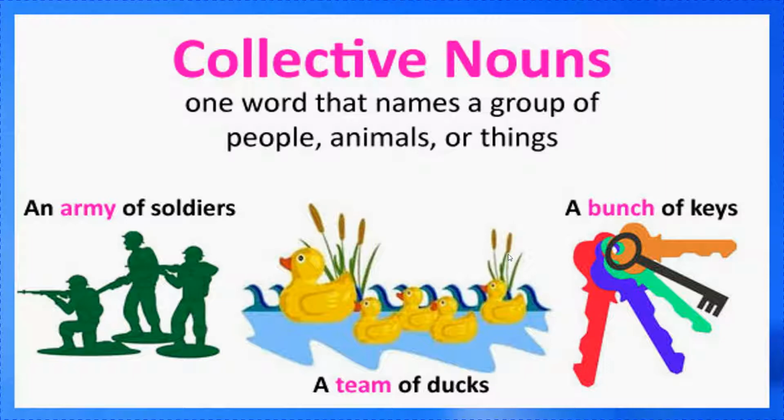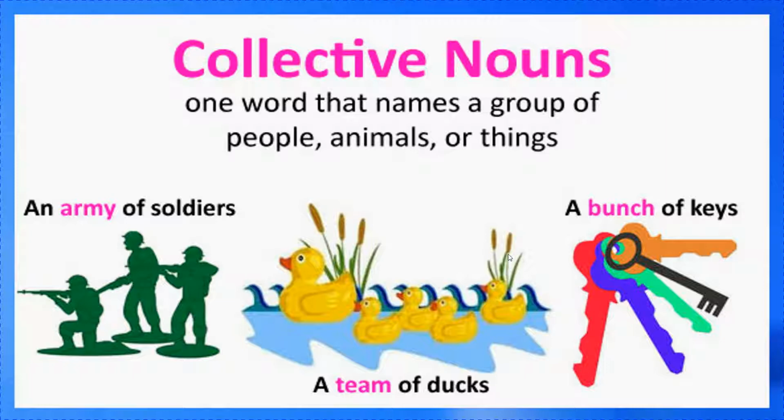Can you collect India, America, China, Bhutan, Nepal at one place? No, it is not possible. But it is possible to collect people, animals or things at a place. So a collective noun is one word that names a group of people, animals, or things.